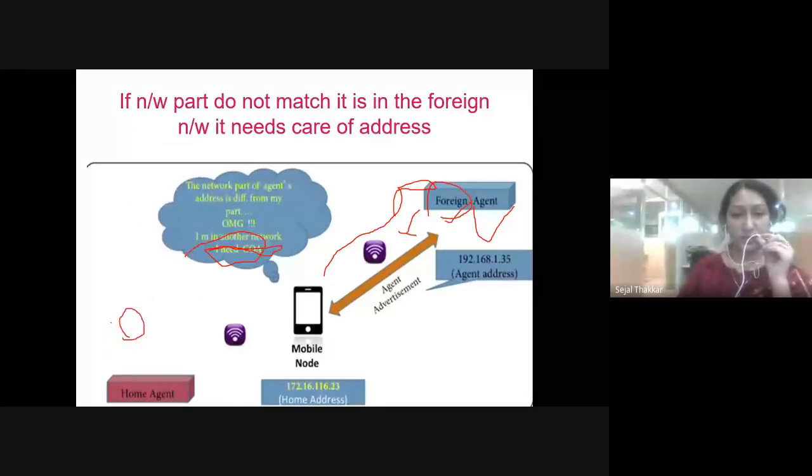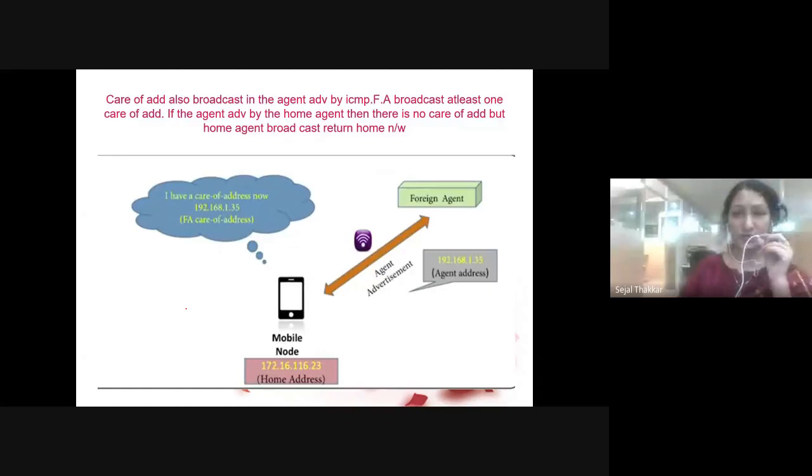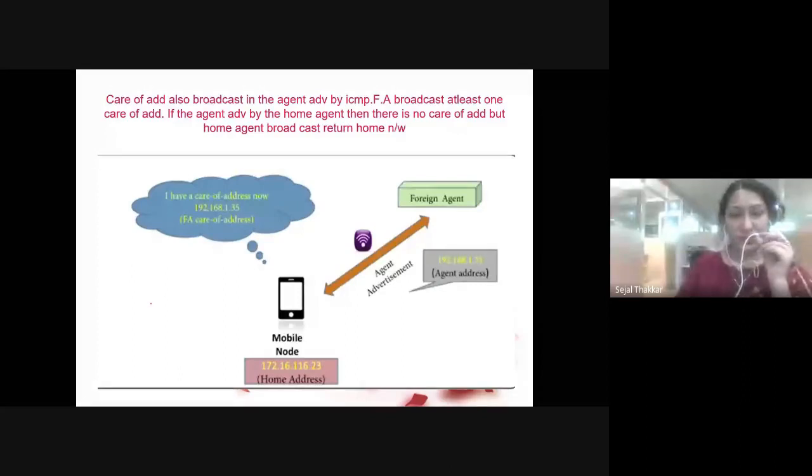So a home address is not required. You need a care of address. The foreign agent also broadcasts the agent advertisement by ICMP. It has to broadcast at least one care of address. If the agent advertisement is from the home agent, then there is no care of address, because the home agent broadcasts when you return to the home network. So the foreign agent also broadcasts the agent advertisement message. Now you are assigned one care of address through that particular Bangalore network.